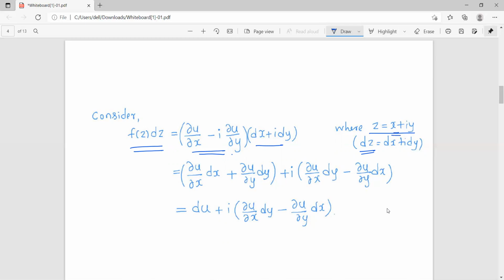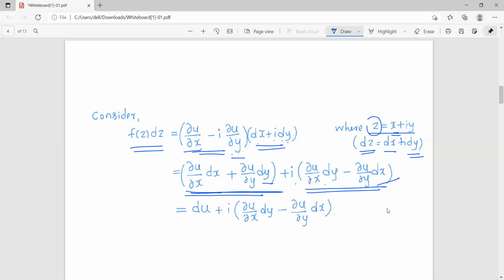As z is a combination of two independent variables, the differential of z will be nothing but the differential of x plus i times the differential of y. So substitute it and multiply the terms. ∂u/∂x dx minus i times ∂u/∂y times i dy is ∂u/∂y dy, plus i times, so this is the real part. Now the imaginary part is ∂u/∂x dy minus ∂u/∂y dx.